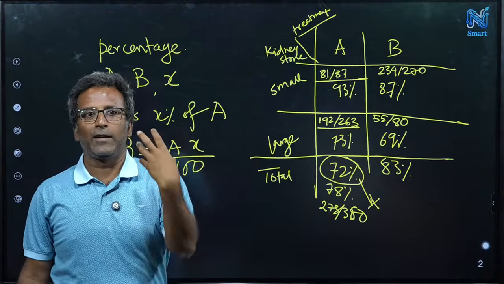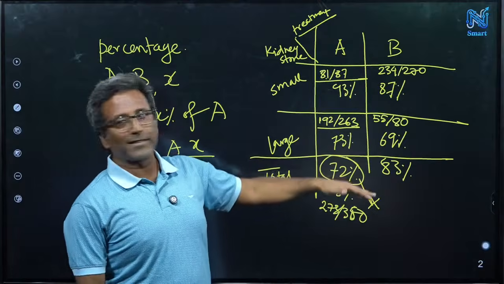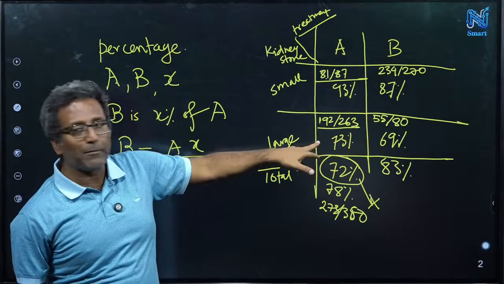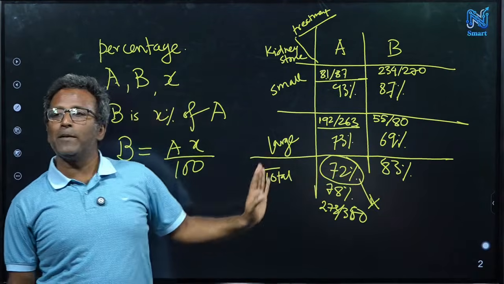Their weightage is more compared to others. So their weightage is like here you have 87% and here you have 73%. That's why you get a better percentage for treatment B compared to treatment A.